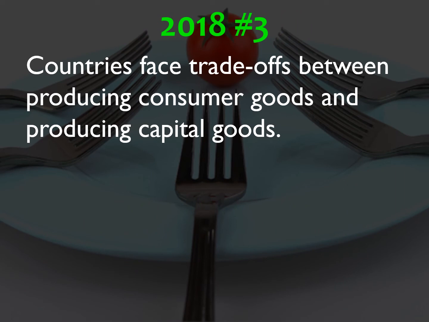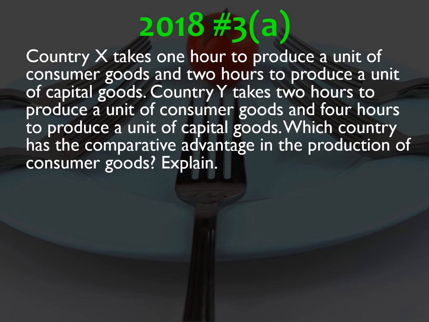Number 3, countries face trade-offs between producing consumer goods and producing capital goods. Country X takes 1 hour to produce a unit of consumer goods and 2 hours to produce a unit of capital goods. Yes, it's a comparative advantage problem. Country Y takes 2 hours to produce a unit of consumer goods and 4 hours to produce a unit of capital goods. Which country has the comparative advantage in the production of consumer goods?